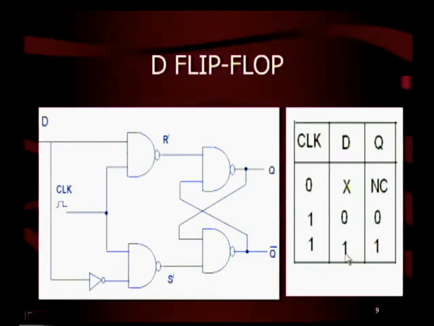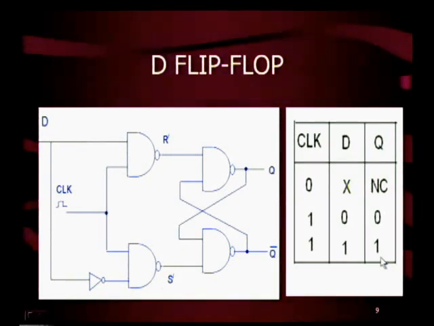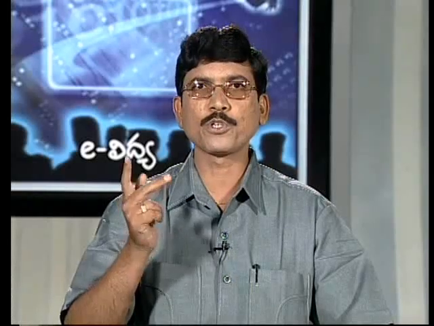Now, when D is 1 and clock is 1, R dash is 0, therefore S dash is 1, then Q is 1. Therefore, in D flip-flop, whatever the input to D, we are getting the same as output Q when the clock is high. Therefore, D flip-flop is a transparent flip-flop.